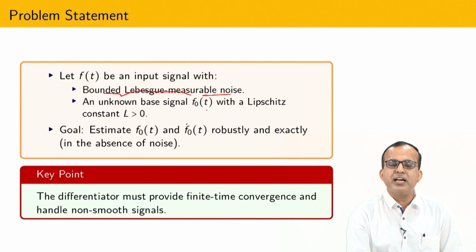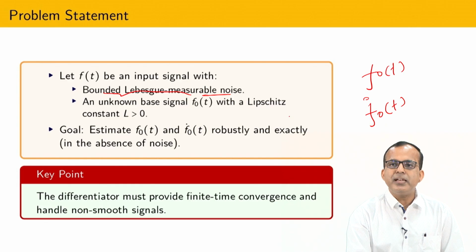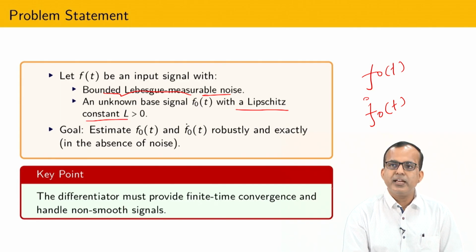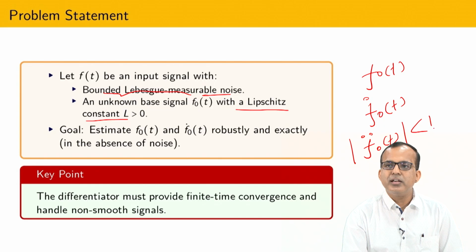What we are assuming is that whatever signal I am going to develop some kind of algorithm for, such that if I apply f0, then I will get f0 dot(t), will satisfy some kind of assumption, and one of the common assumptions is the Lipschitz assumption. It means that suppose I have to calculate the first derivative of f0, I am assuming that the first derivative is continuous. I am also assuming that the second derivative is also continuous and bounded by some kind of Lipschitz constant L. That kind of assumption I have.